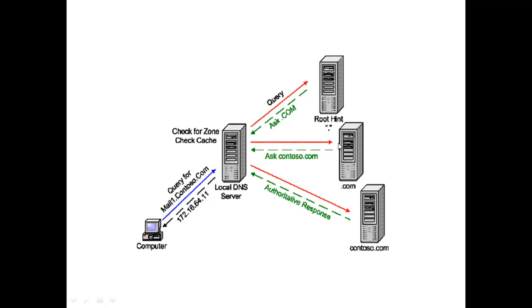It asks the .com server. Then .com informs the local domain server that it doesn't know the entire IP address, but it knows about Contoso. So you ask that particular server. Immediately the local server sends the query to contoso.com. Finally, it gives the IP address, and that IP address is sent back to the user. Got my point?